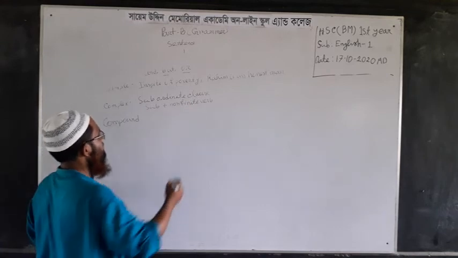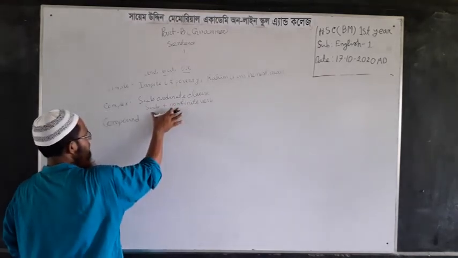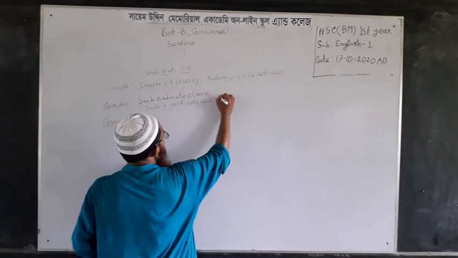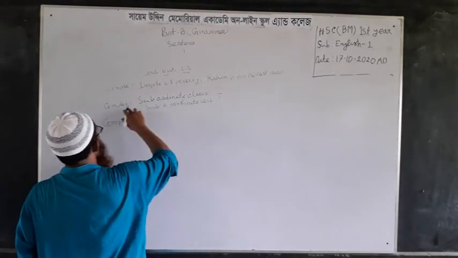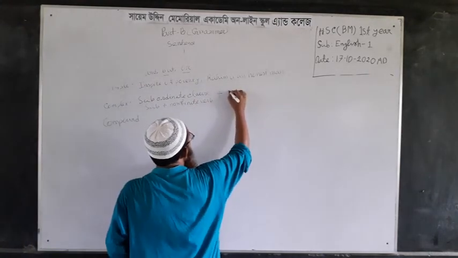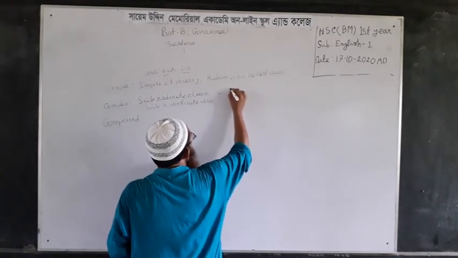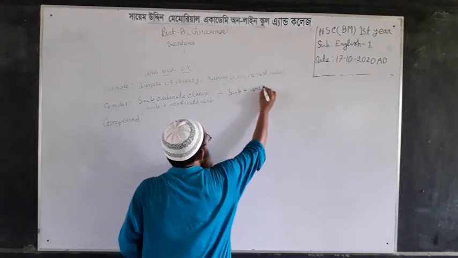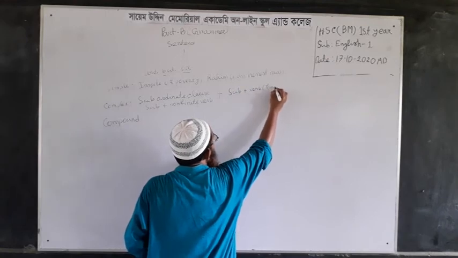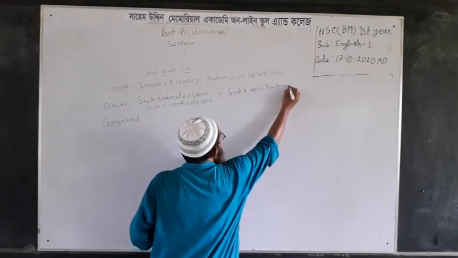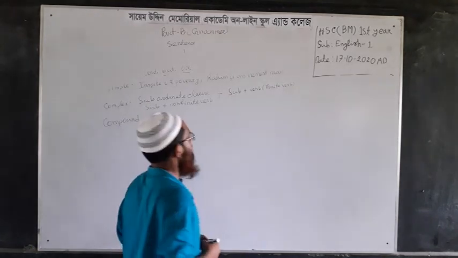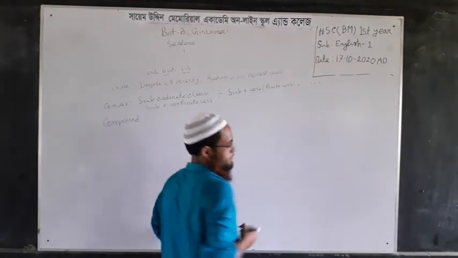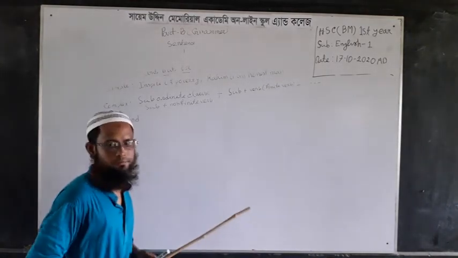Subject plus non-finite verb, and these two combined make a subordinate clause. Then there is a principal clause, and that will consist of a subject and a verb, and that must be a finite verb. That means this verb has a complete meaning. Subject and verb, and then the rest of the words if necessary.